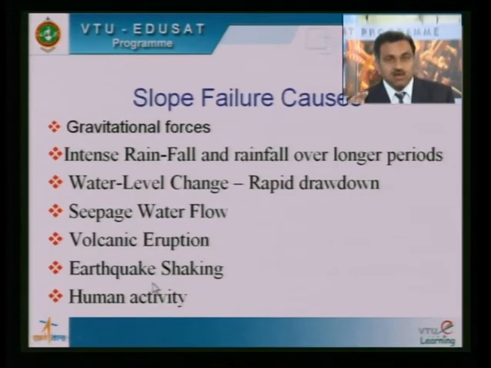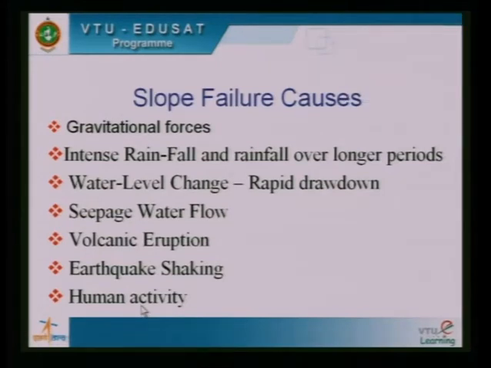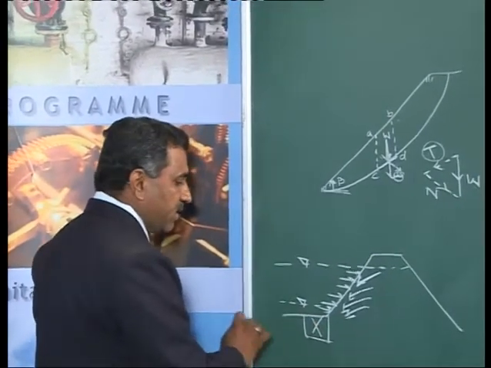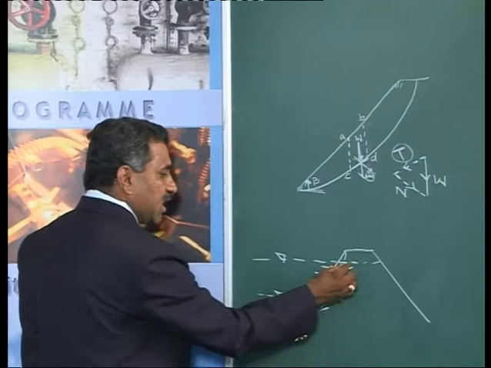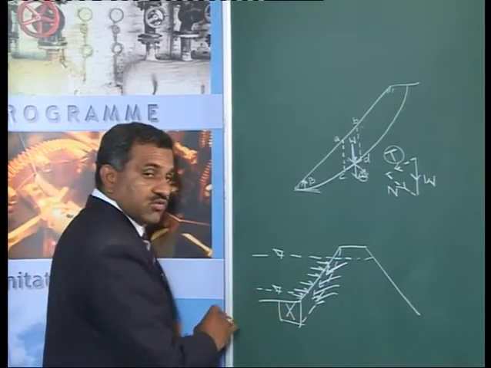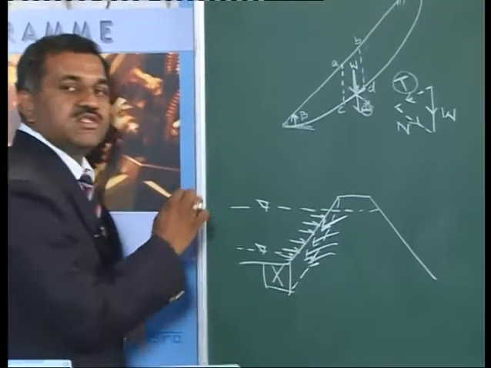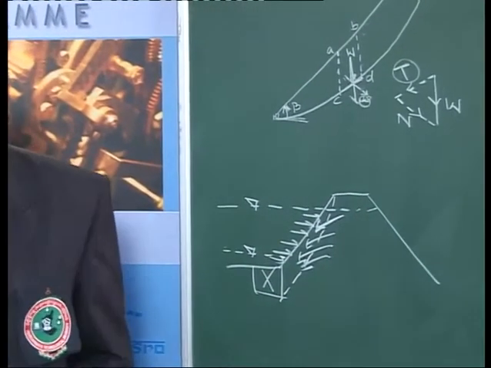In addition to this, volcanic eruption also causes slope failure. Earthquake shaking also causes failure, and then human activity at the toe of the slope. If I am making any excavation here, as a result of which I am increasing the slope angle, which causes more gravitational forces, and the slope has a tendency to fail.